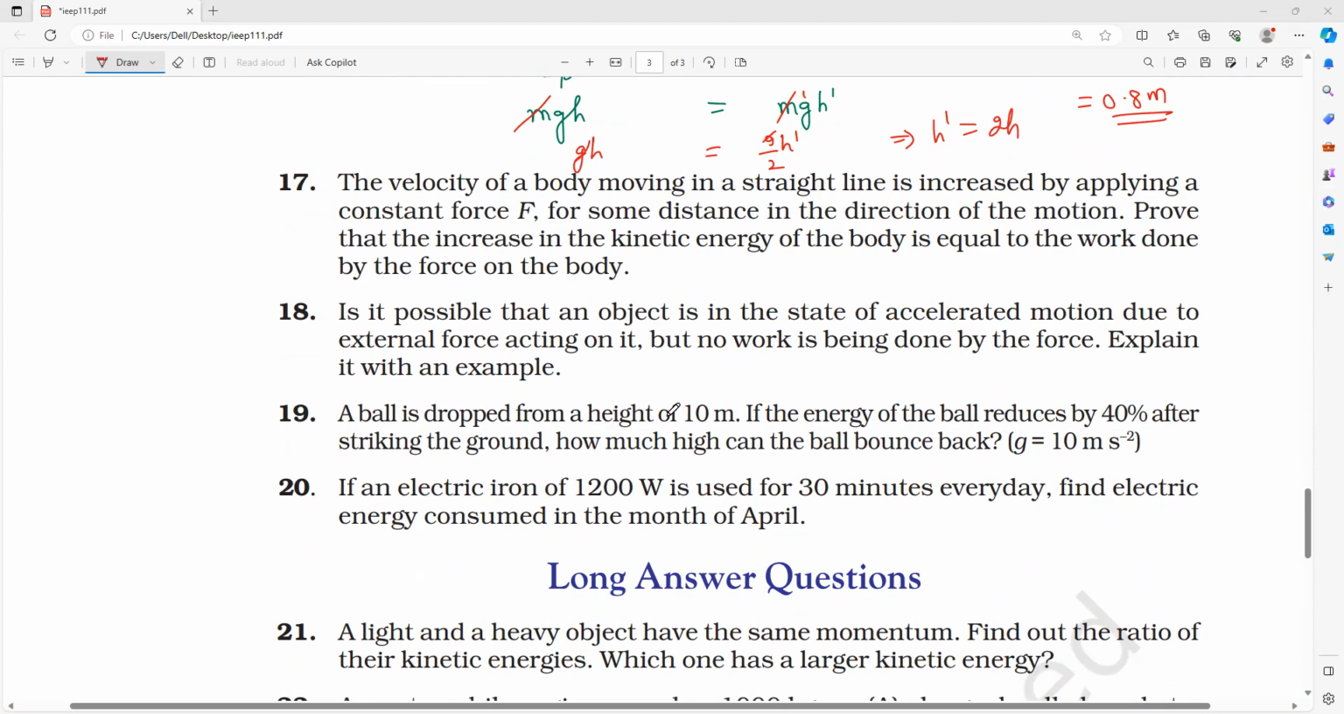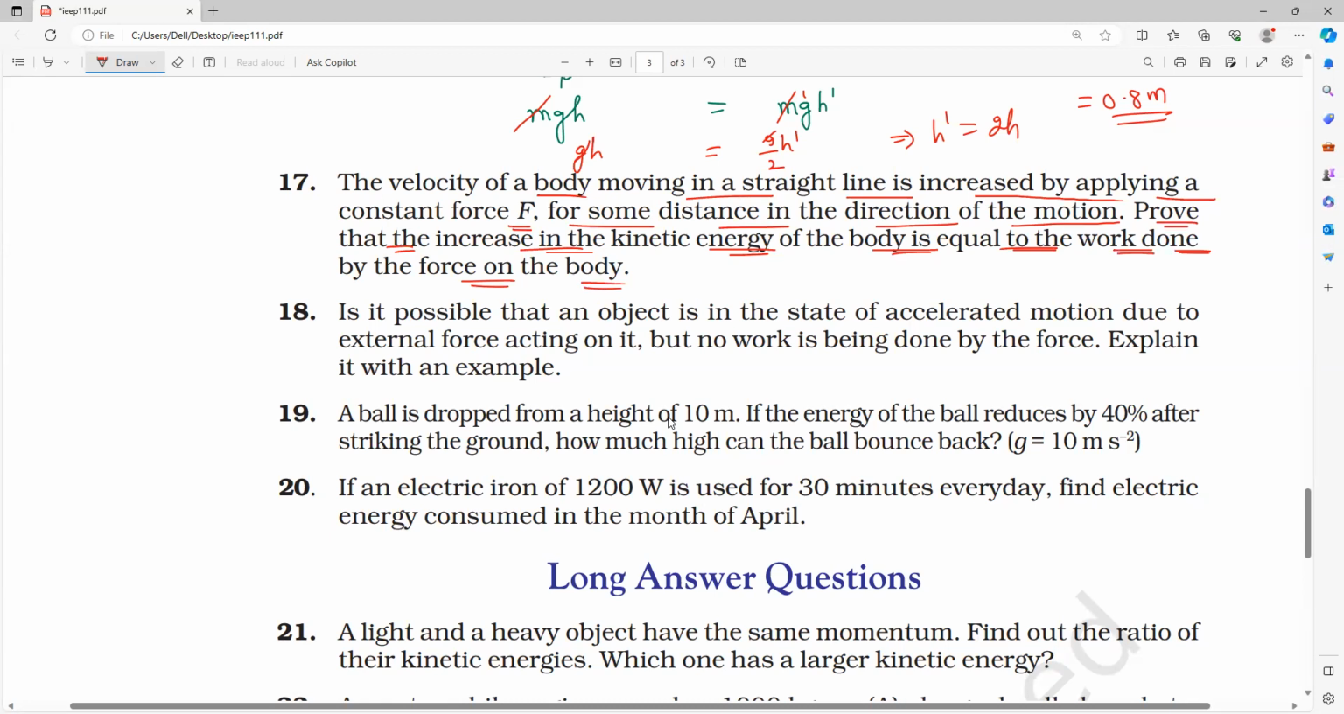17th question. Let us see a few questions we'll solve. As in the standard class, they're asking many things. Next question, all of you see that. The velocity of a body moving in a straight line is increased by applying a constant force. Constant force, that you should remember, for some distance in the direction of the motion. Prove that the increase in the kinetic energy of the body is equal to the work done by the force on the body.